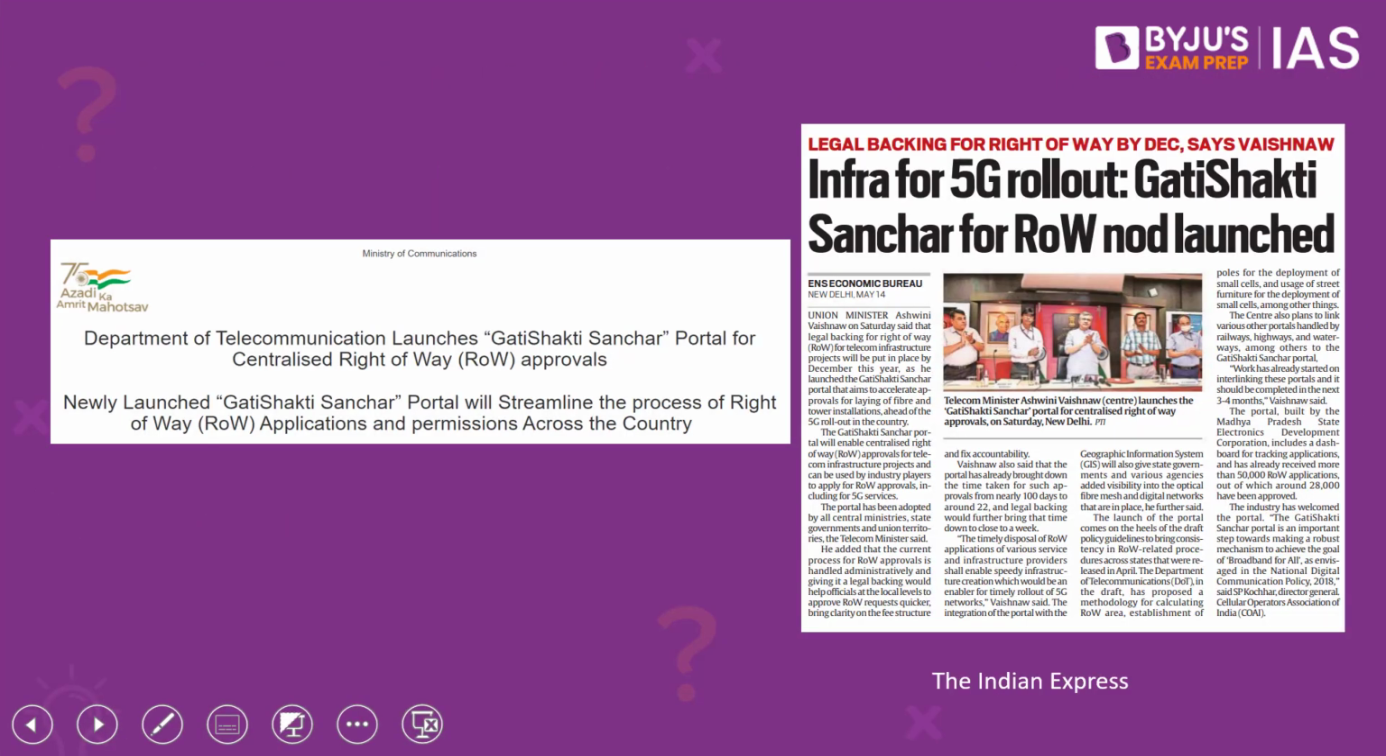Now, what is the context? This article from the PIB as well as the article from the Indian Express note the launch of the Gatishakti Sanchar portal by the Union Minister for Communication, Electronics and IT, Shri Ashwini Vaishnaw. So what does this portal aim to do? Basically, it aims to provide for a centralized portal or what we call a common single portal.